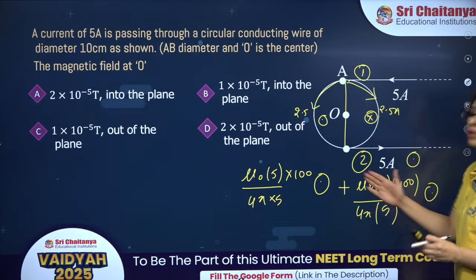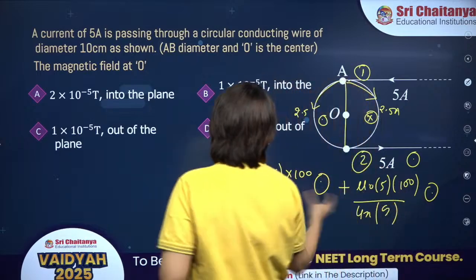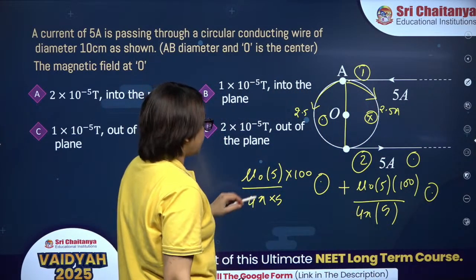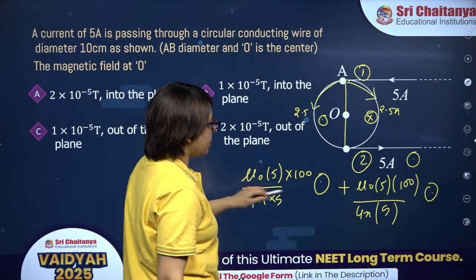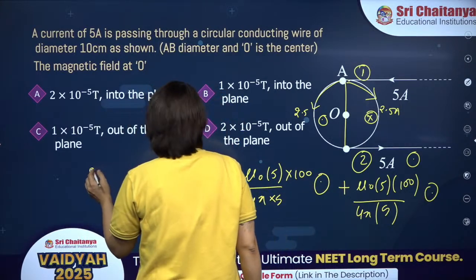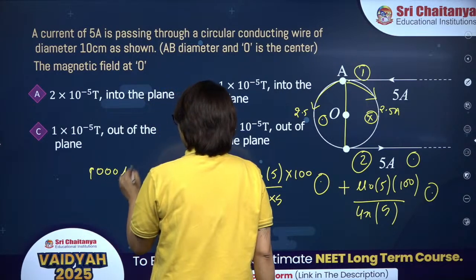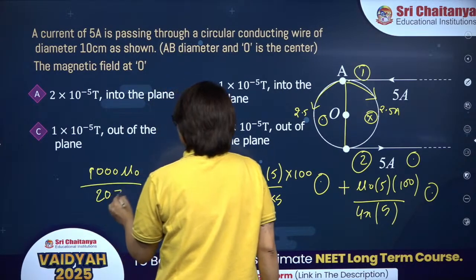So both are in the same direction. Okay? Both are in the same direction. So you can add these two. So it is 500 mu naught divided by 20 pi plus 500 mu naught divided by 20 pi. So this will be 500 mu naught into 2. So this is 1000 mu naught divided by 20 pi.